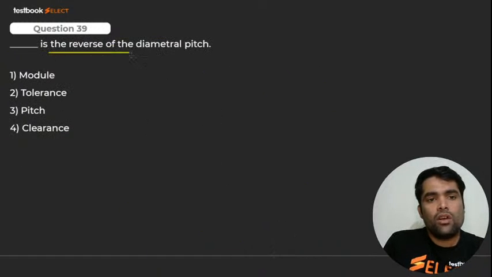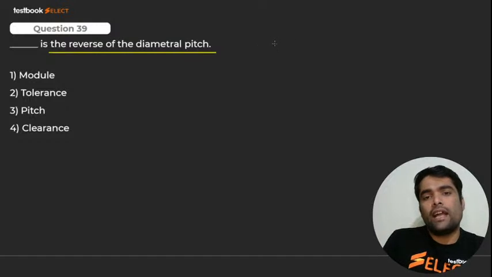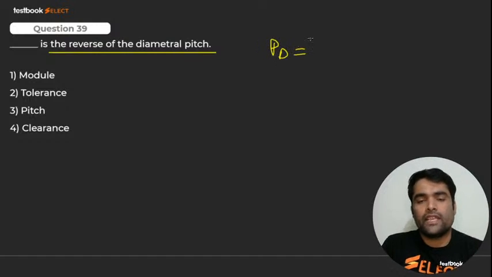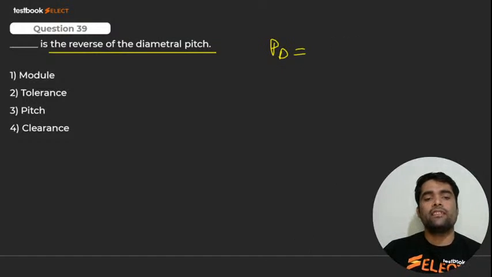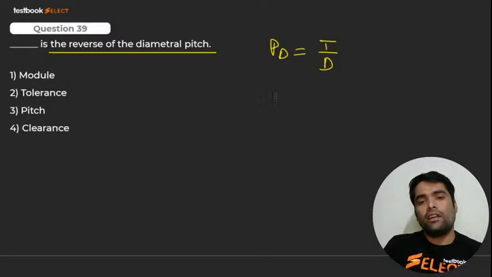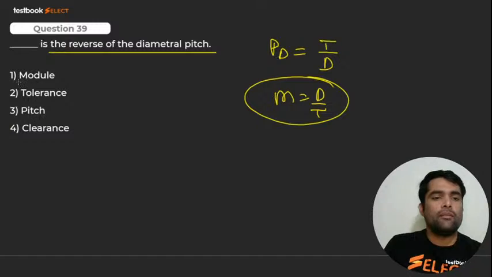It is the reverse of the diametral pitch. You know that diametral pitch is what, my dear? T by D, D by T. Somebody has confusion. It is none other than T by D. Diametral pitch is T by D. And you know that module is equal to D by T. Right? So what will be the answer? Module. Here we go for next.